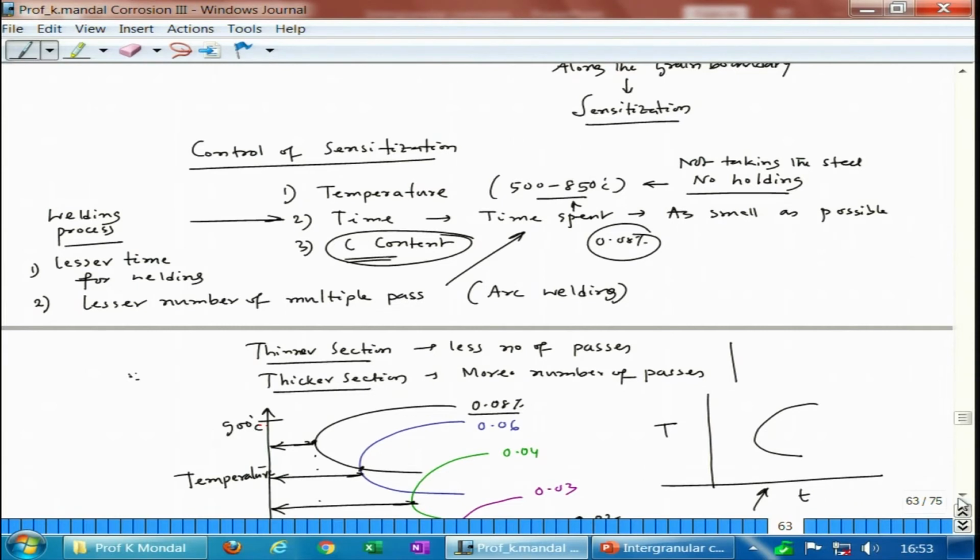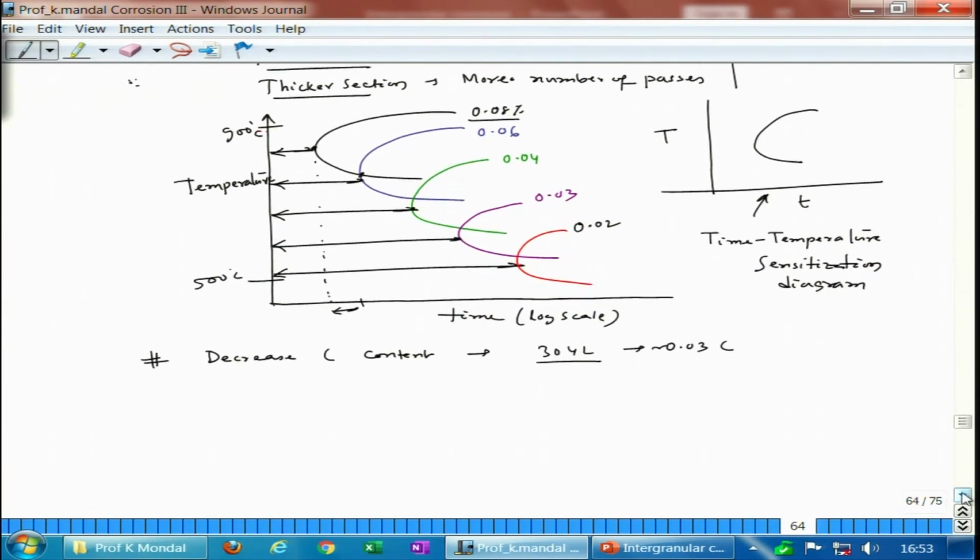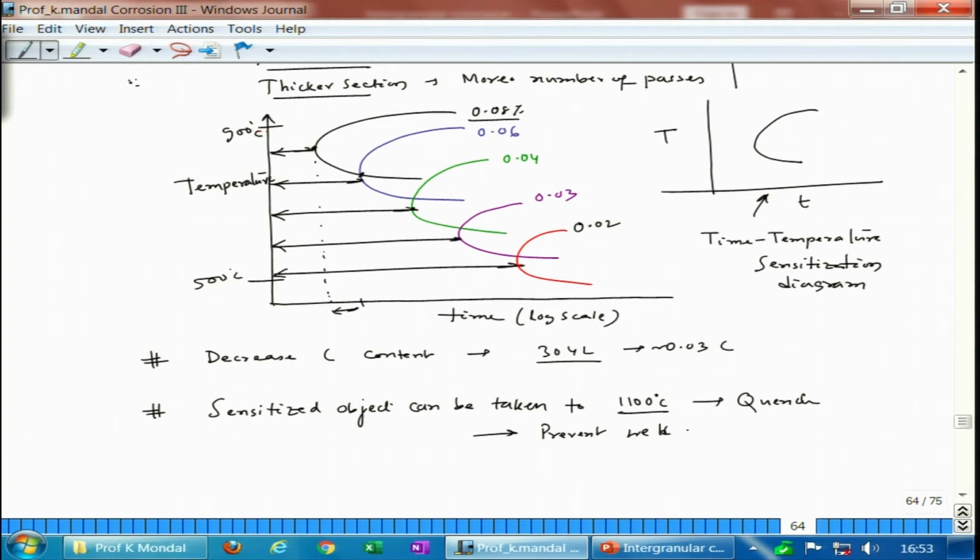So, one possibility is the entire weld portion, or we can say the sensitized object, can be taken to around 1100 degrees Celsius temperature and then quenched. It will prevent weld decay or sensitization.